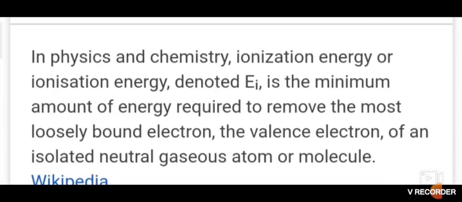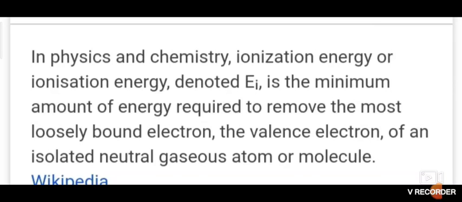So the ionization energy in the thermodynamic sense, considered as the change in enthalpy of a system during ionization, is called ionization enthalpy. That is delta H.